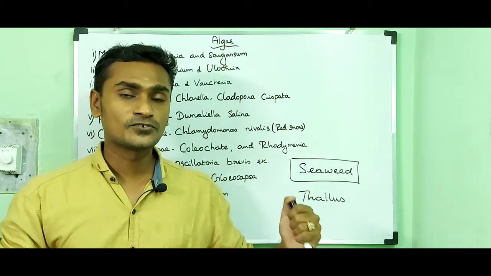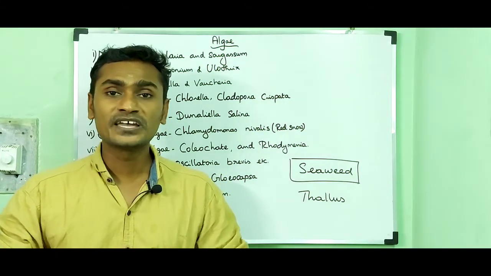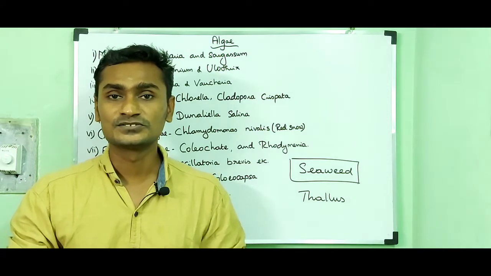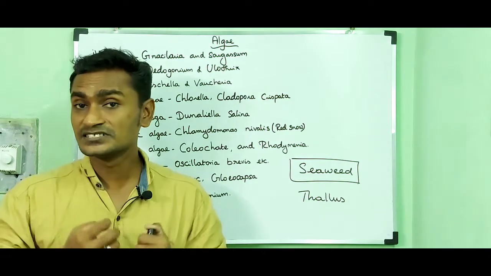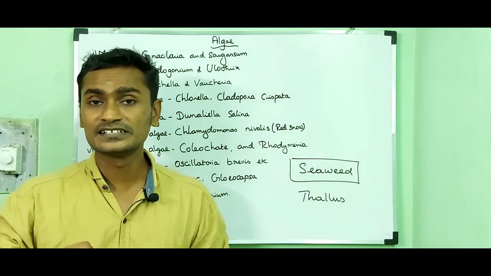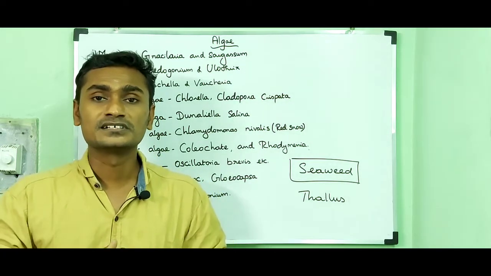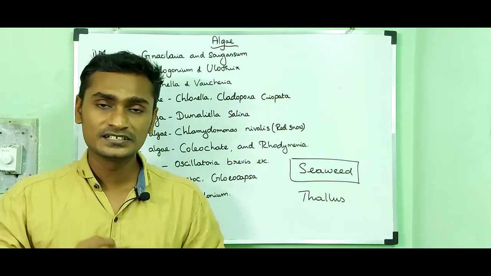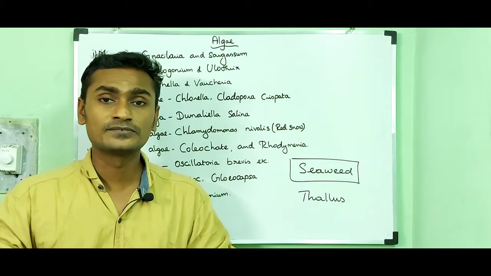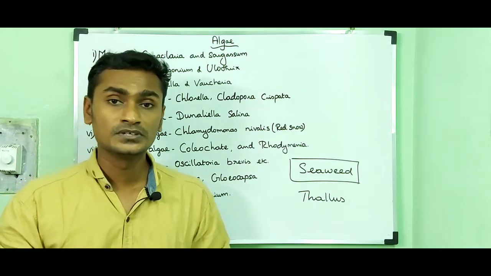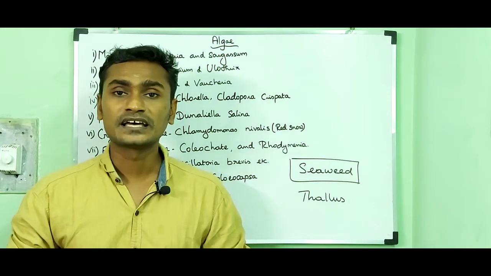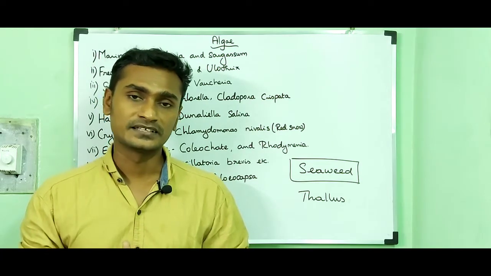Photosynthetic algae are the main suppliers of oxygen and maintain the ratio of oxygen in the atmosphere. They are very important. In this video, I am going to tell you the habitat of algae and the thallus organization of algae.